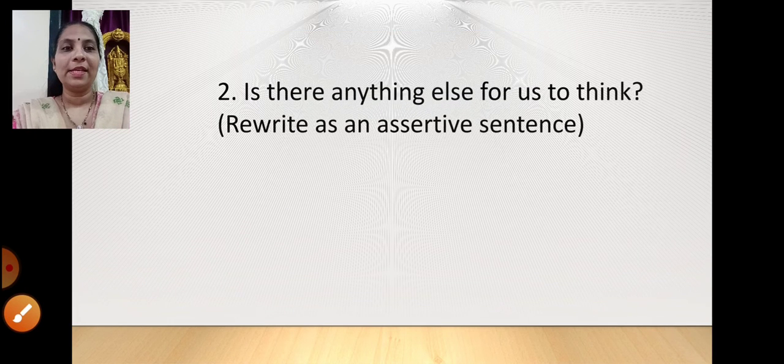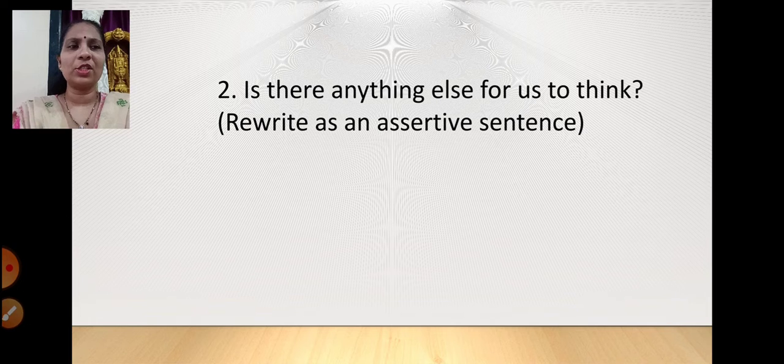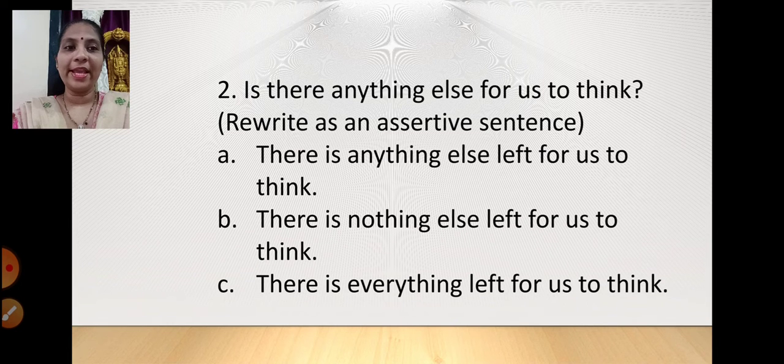Next sentence. Is there anything else for us to think? We have to rewrite as an assertive sentence and our options are: there is anything else left for us to think, there is nothing else left for us to think, there is everything left for us to think. Okay, so how will my assertive sentence be? Think of the rules. Positive interrogative sentence, your assertive sentence will be a negative one. Yes, that is the simple rule.